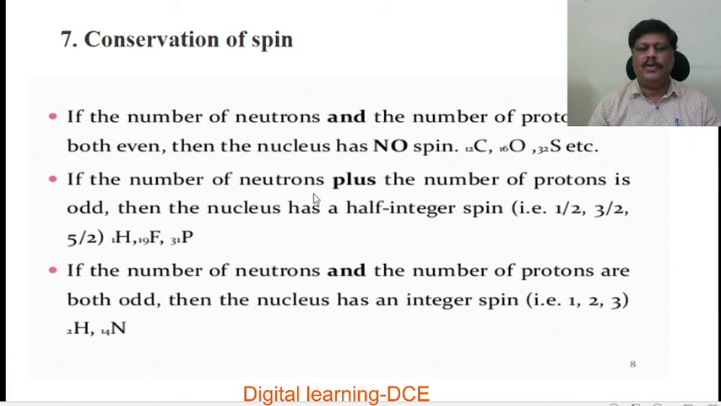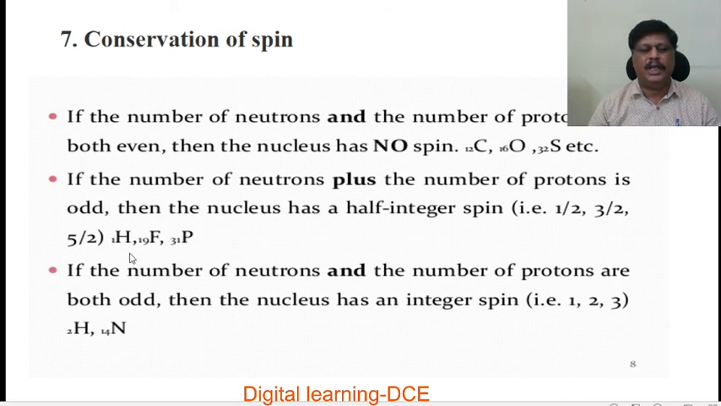If the number of neutrons plus the number of protons is odd, for odd mass number nuclei, that is 1, 3, 5, like that, then the nucleus has a half integral spin, that is half, 3 by 2, 5 by 2, etc. Example 1H1, fluorine 19,